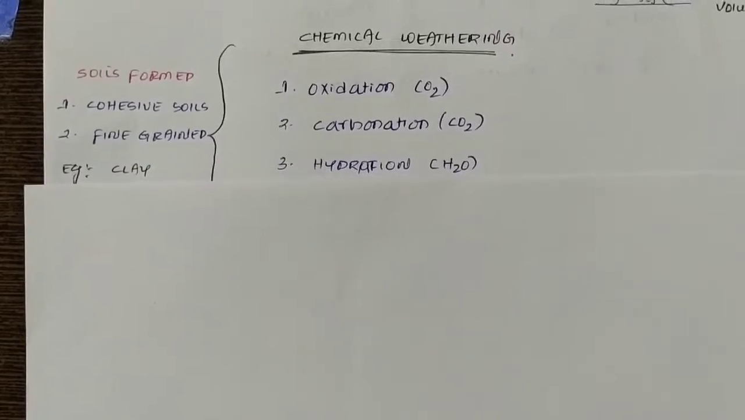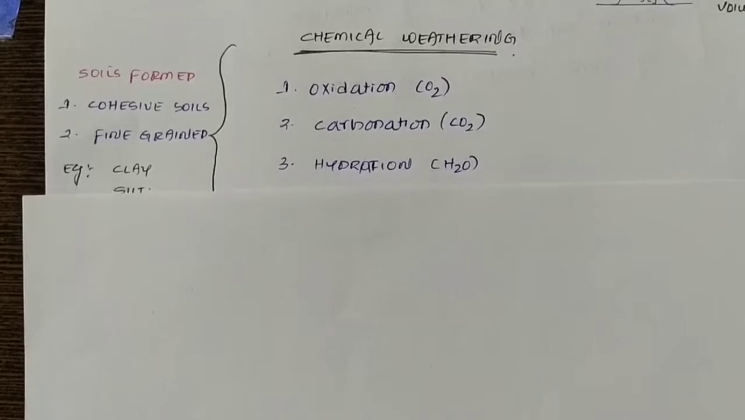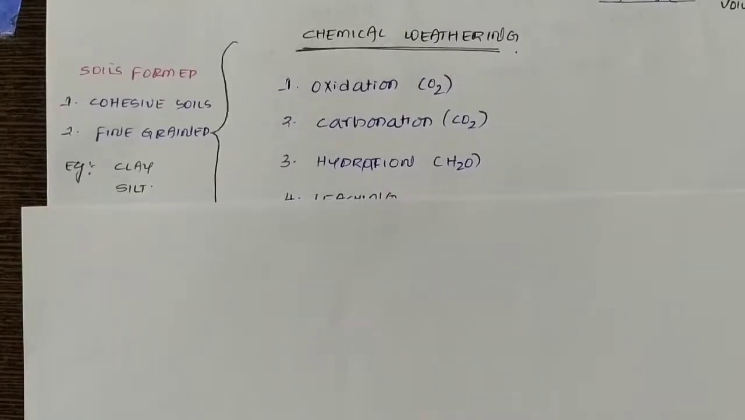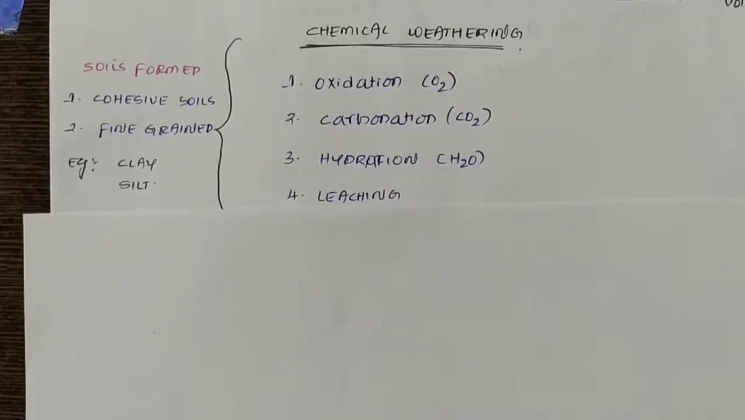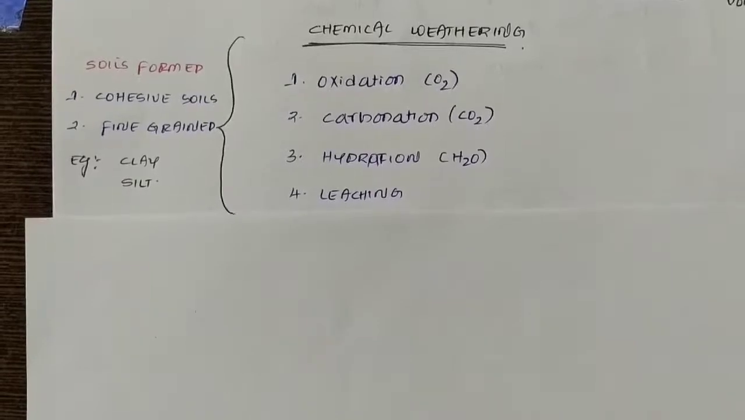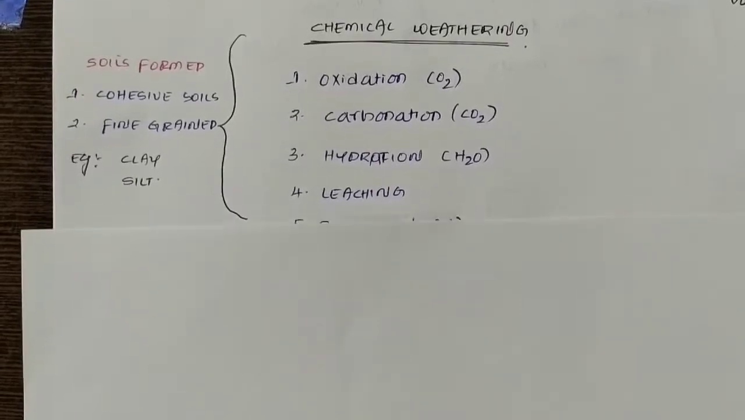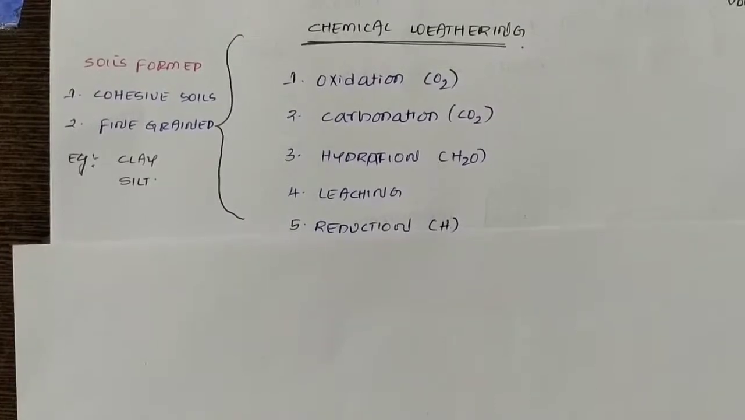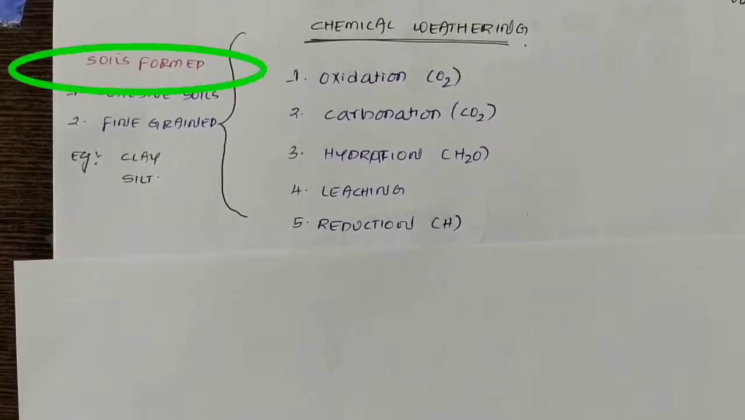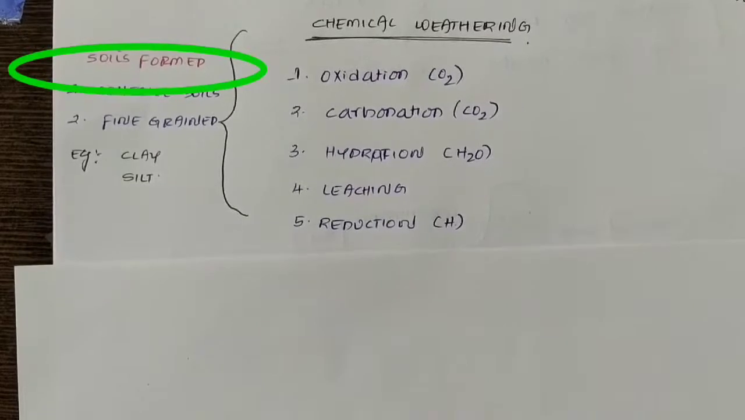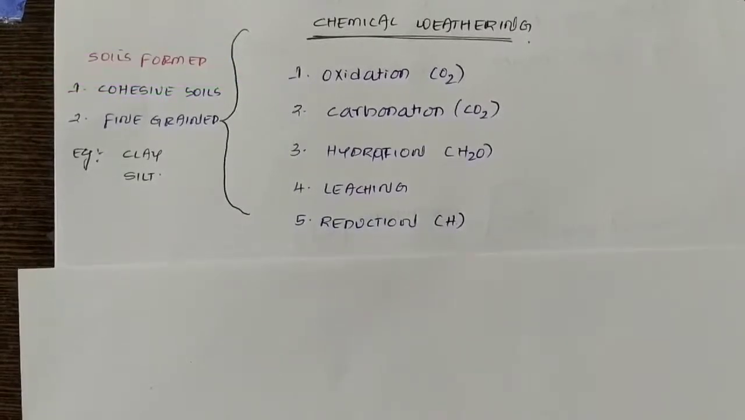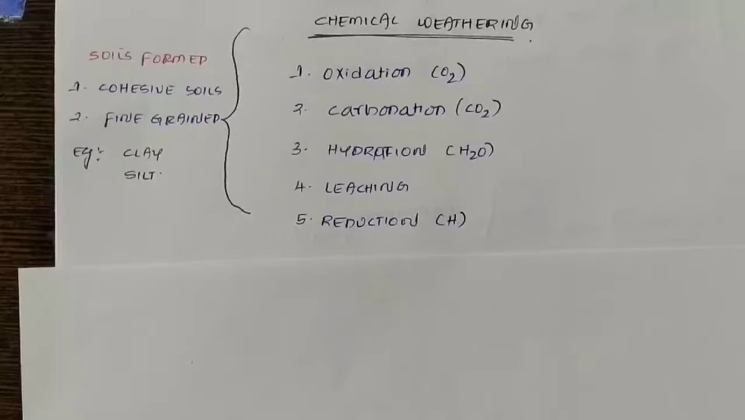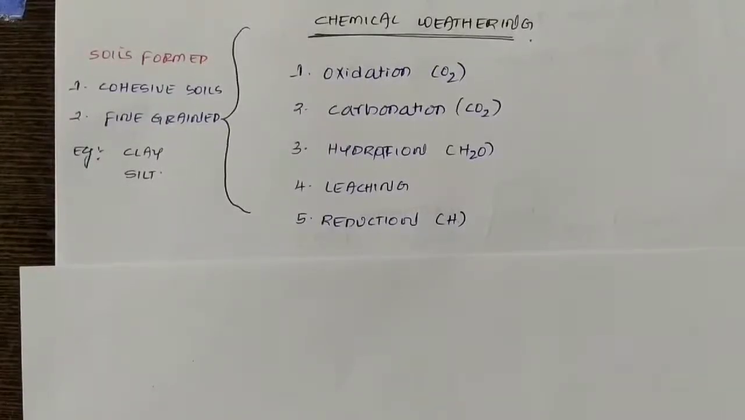The fourth one is leaching. And leaching is nothing but extraction of substances from a bigger material due to the action of water or any liquid. And the fifth one is reduction, which means reaction with hydrogen. And the soils which are formed due to this chemical weathering are cohesive soils, fine grained soils. And the examples of these soils are, one is clay, another one is silt.